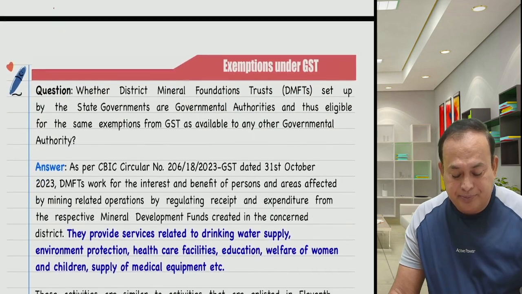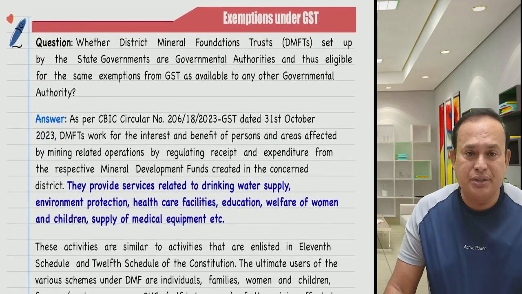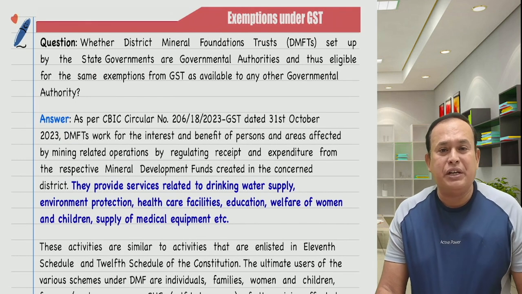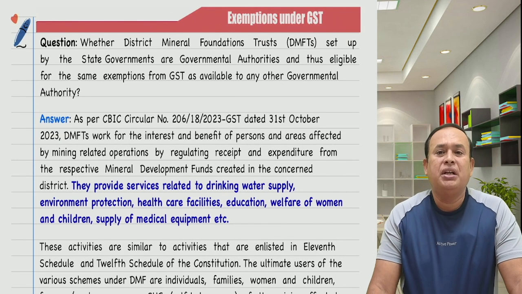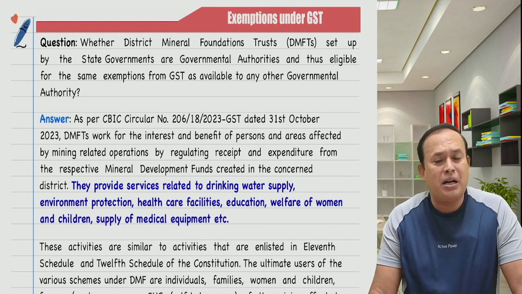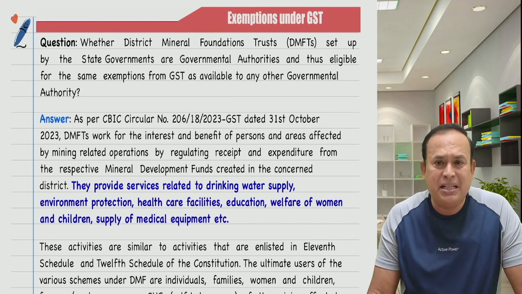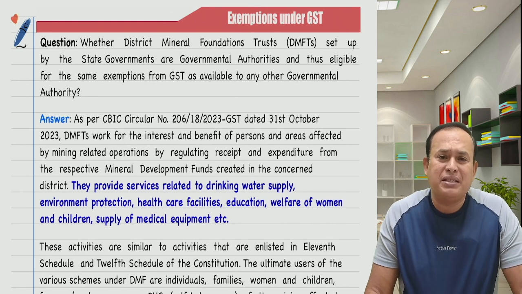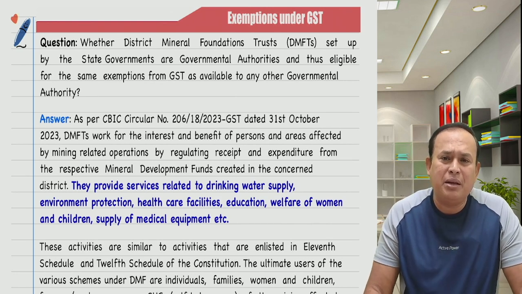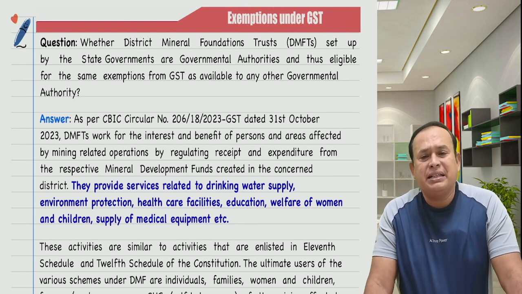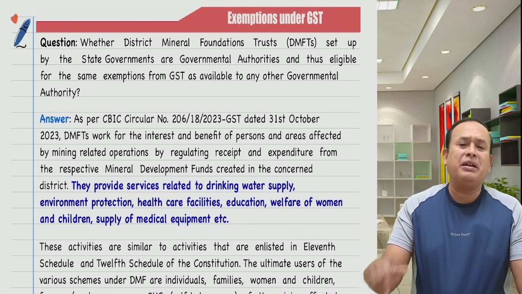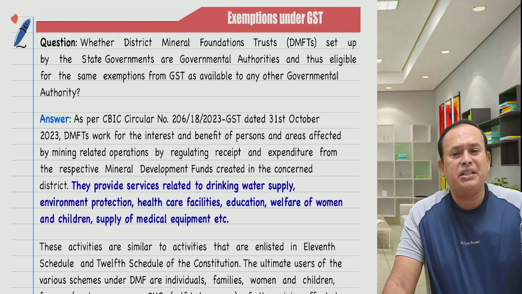Further, my dear sir, under the exemptions, furthermore, referring to you, is the District Mineral Foundation Trust set up by the state government a government authority, and eligible for the same exemption from GST available to any other governmental authority? In the given case, what type of services are being provided by the District Mineral Foundation Trust?